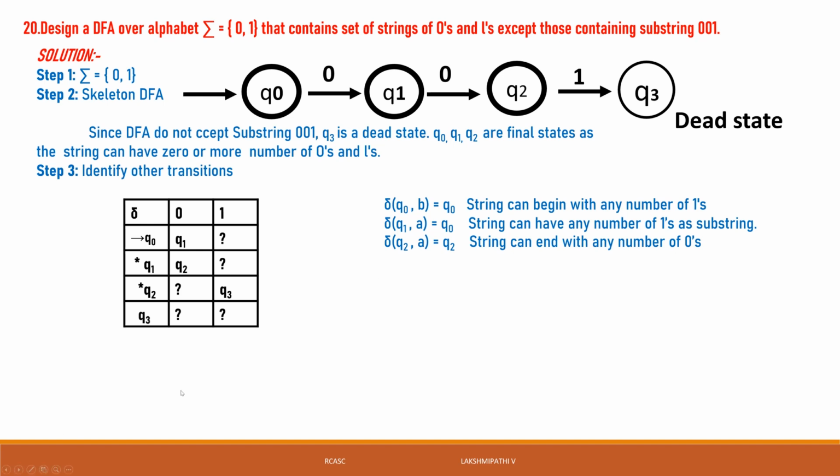That is not 0, that is 1. Then Q1 of 1 is Q0. That is not 0, that is 1. Then Q2 of 0 is Q2. The string can end with any number of zeros.